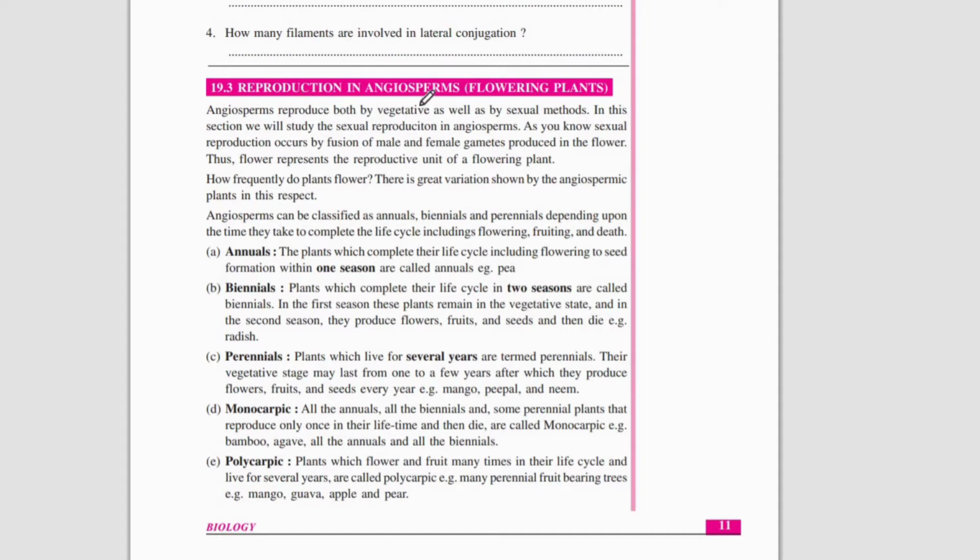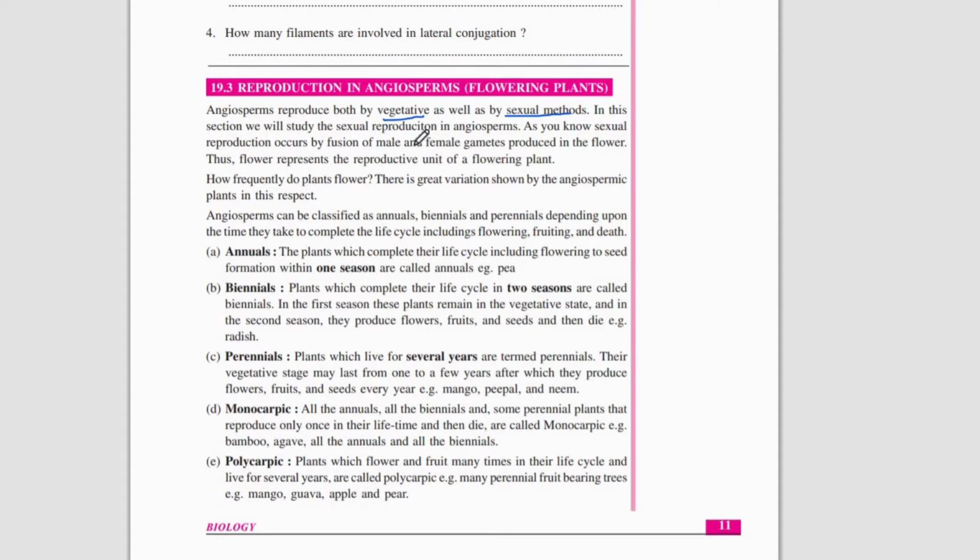So, reproduction in angiosperms, that is, flowering plants. Angiosperms are the flowering plants, the advanced group of plants in the plant kingdom. Angiosperms reproduce both by vegetative as well as sexual methods. The vegetative methods are like fission, budding, layering, grafting, etc., and also the sexual method, that is double fertilization, which happens in the flowering plants. In this section we will be discussing the sexual reproduction methods in angiosperms.